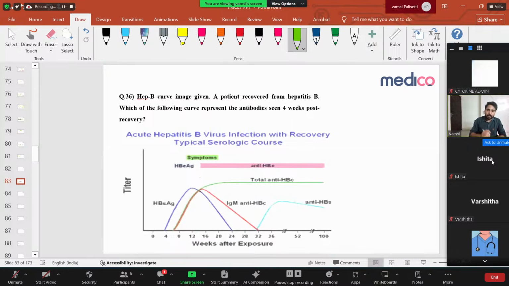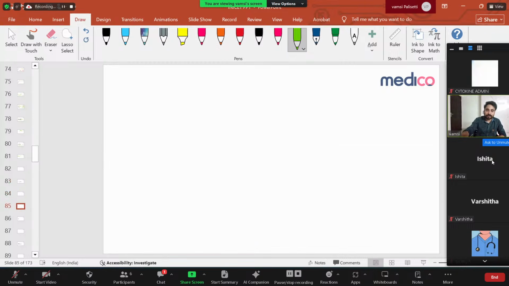Whenever a patient has an acute hepatitis B infection, what is going to happen? Suddenly, if I get hepatitis B, hepatitis B surface antigen has come into my body. So this blue color is hepatitis B surface antigen. It will come and then subside in some 3 months. Immediately after it has come, our body will mount an immune response, so your hepatitis B core antibody will develop. Of the two types, IgM and IgG, IgM is orange, will come down, and IgG will be present in the body throughout life. And once hepatitis B surface antigen has come down, then your anti-HBs starts increasing. Simple.